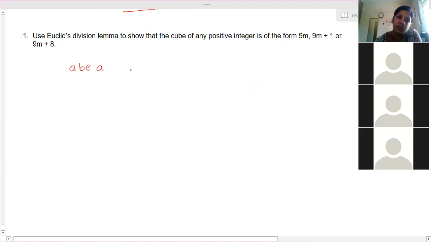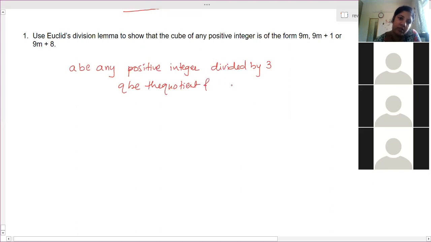Let a, b be any positive integers. a divided by 3, let q be the quotient and r be the remainder. So a is equal to 3q plus r, where r is greater than or equal to 0 but less than 3. So possible values of r are 0, 1, 2.